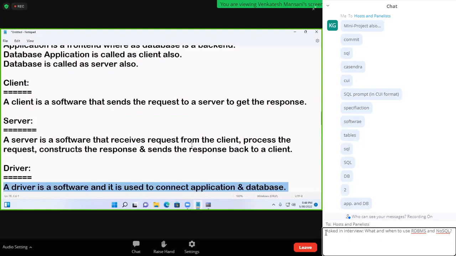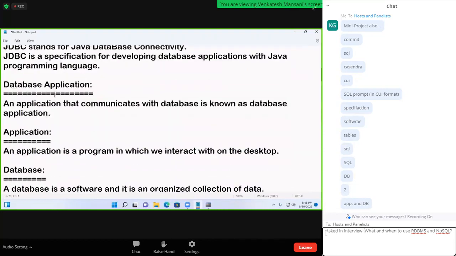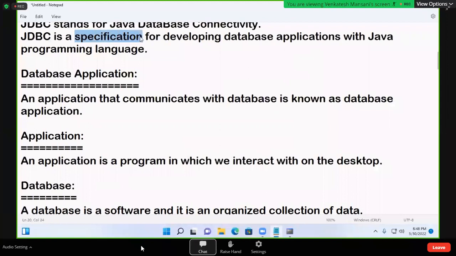So what is specification? This is not completed. Database application related concepts you studied, but specification related concepts you didn't study. That is tomorrow's class. Tomorrow that one and drivers we'll see. So 2-3 days of theory part will be there, but this theory is also required for programming. Unnecessary theory I'm not teaching, required theory only I'm teaching. Tomorrow we'll see continuation. Be regular, every class is important.